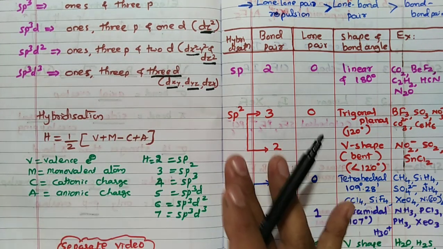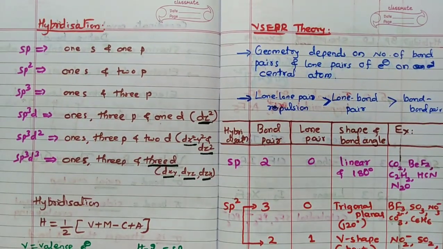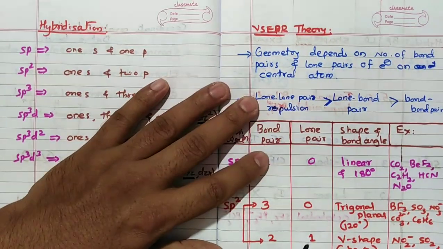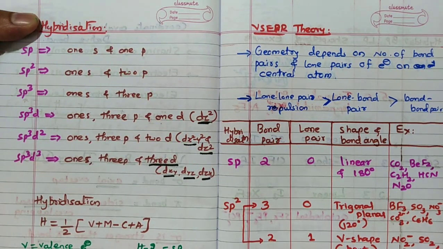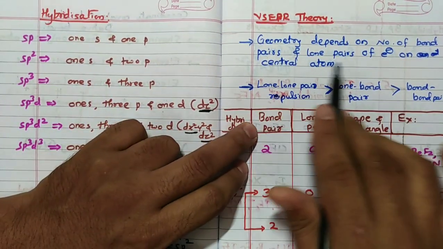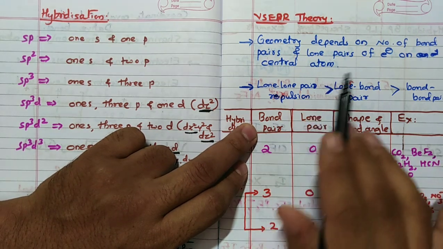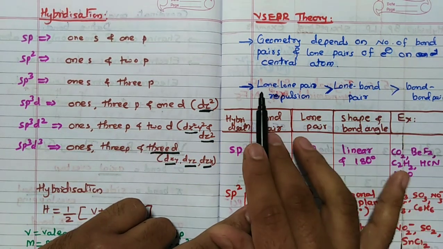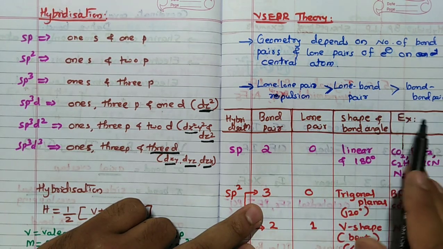I have done a detailed video on this. Please see that video and come back to this particular chapter. Then VSEPR theory. VSEPR theory depends on the lone pair and bond pair concept. Always remember, in any molecule the geometry depends on the number of bond pairs and lone pairs of electrons present on the central atom. If there is a lone pair and bond pair, lone pair repulsion is more than bond pair repulsion.